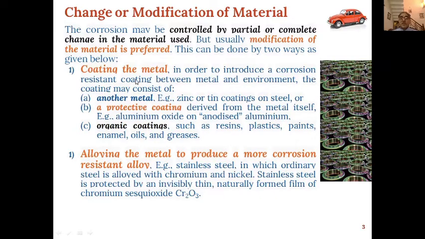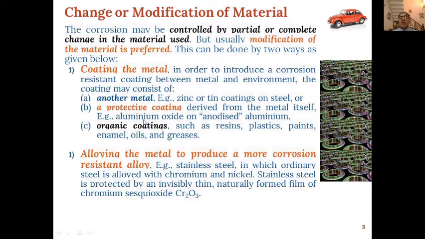In the first case, we introduce a corrosion resistant coating between the metal and the environment, which will lead to the formation of a protective coating, and the corrosion will become less. This coating may consist of another metal like zinc or tin coating on steel, or it may be a protective coating derived from the metal itself.